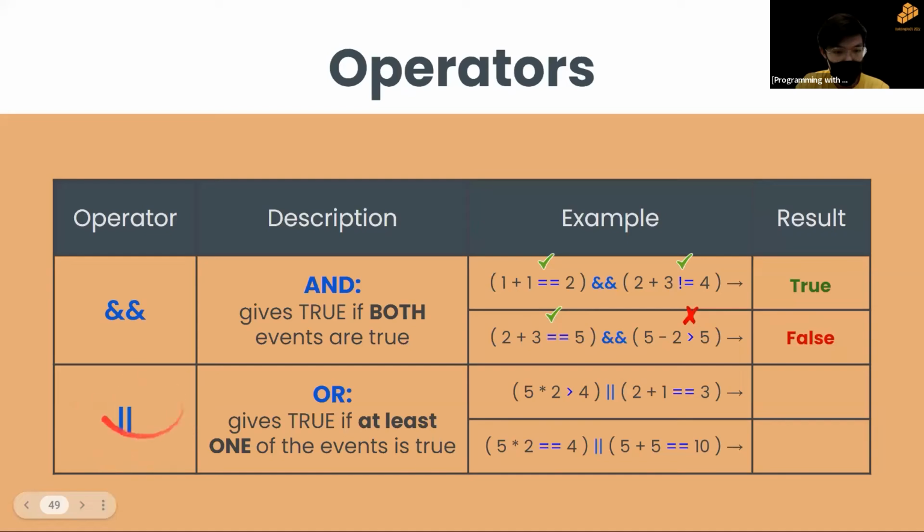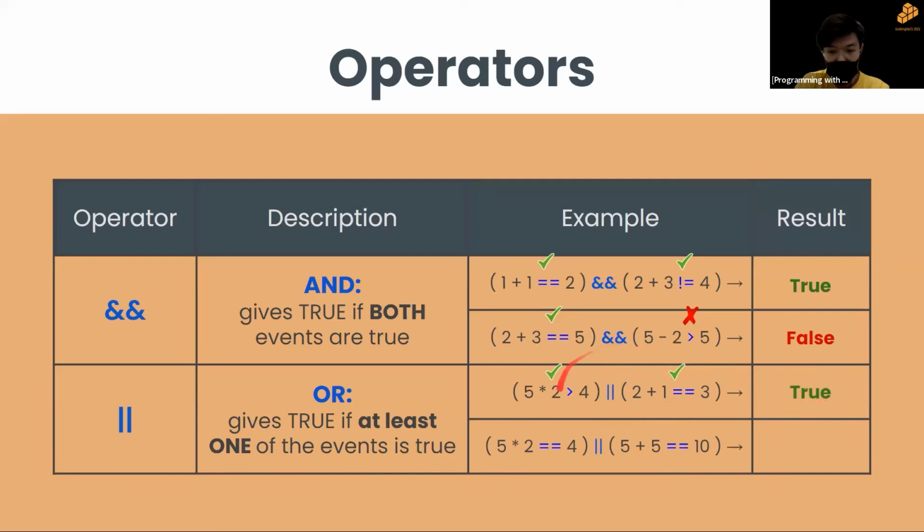The OR operator gives true if at least one of the events is true. So only one needs to be true for the whole thing to be true. Okay. So now you can see here, as before, we do the ones in the brackets first. So is 5 times 2 more than 4? Is 10 more than 4? Yes, right? So this is correct. Is 2 plus 1 equivalent to 3? Is 3 equivalent to 3? Yes, right? So since both are correct, this will give true.